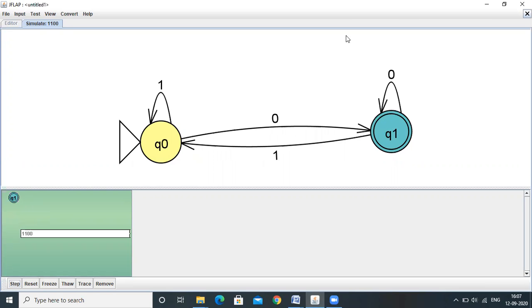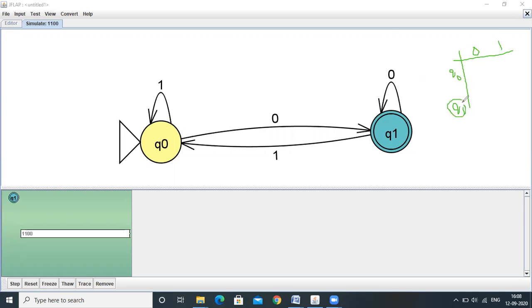Now write down the transition table. We designed a transition diagram. Now we need to write down the transition table and transition functions for the given automata. What is the transition table? Here Q0 and Q1, input symbols 0, 1.